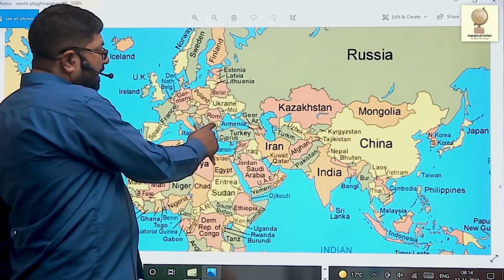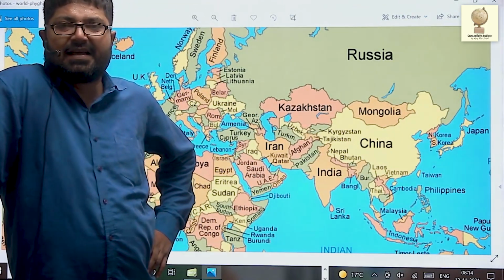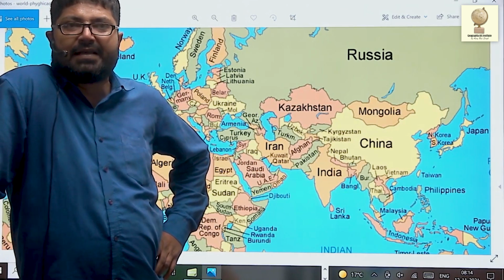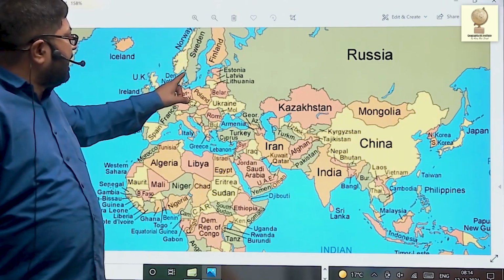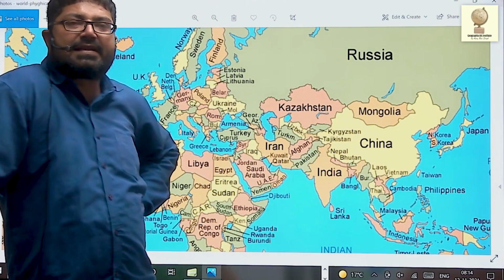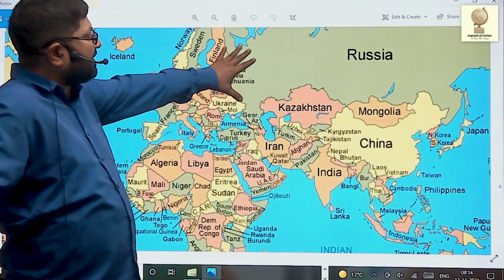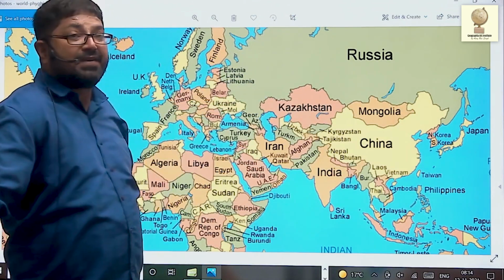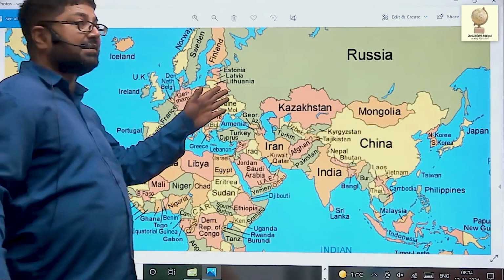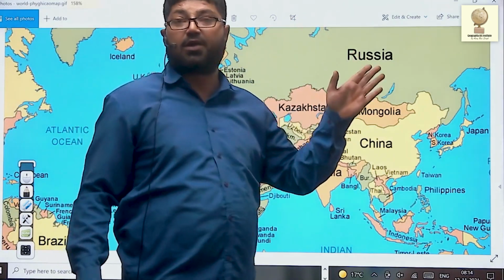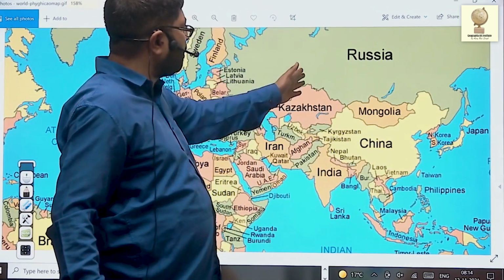And further east, there's Bulgaria and Romania, and Estonia, Latvia, Lithuania, which are known as Baltic nations. And then there are Scandinavian countries like Norway, Sweden, Finland, Denmark, and Iceland. And then European Russia is there. The border of Europe and Asia is demarcated by the Ural Mountains. If you open your atlas, see the world physical map: the Ural Mountains demarcate the border of Europe and Russia.